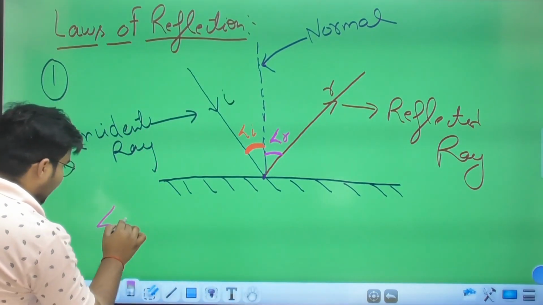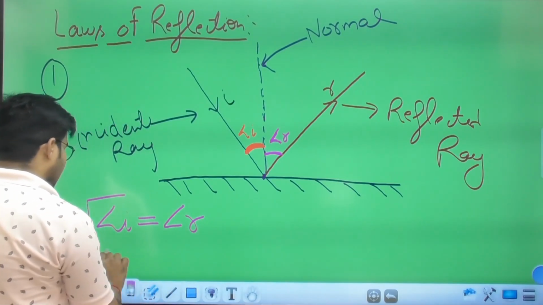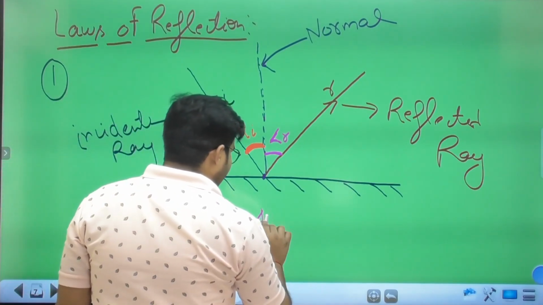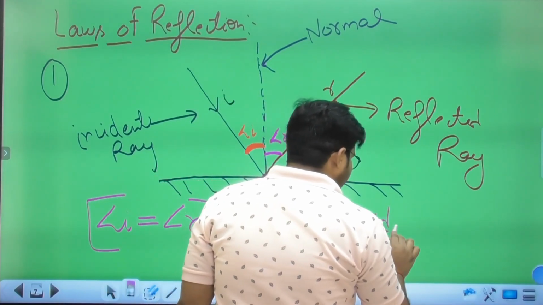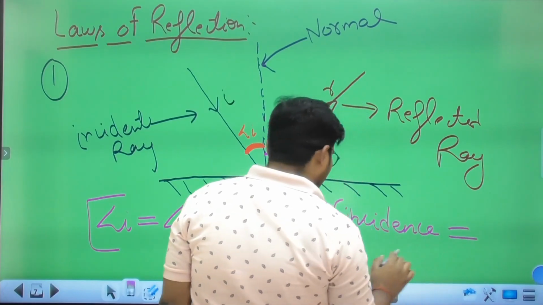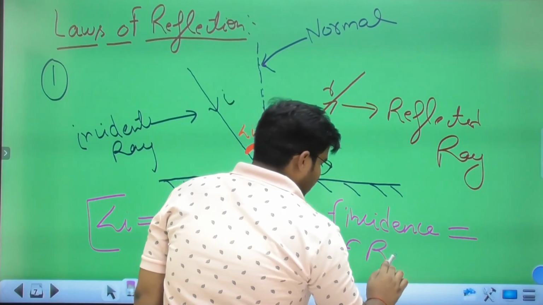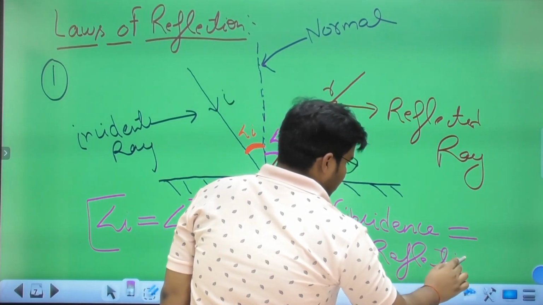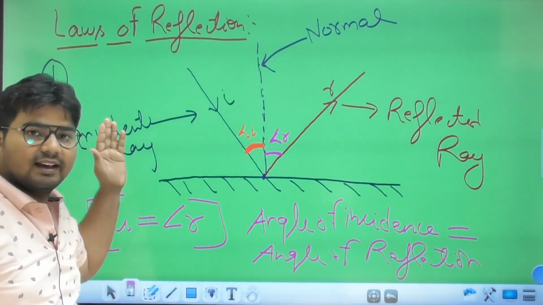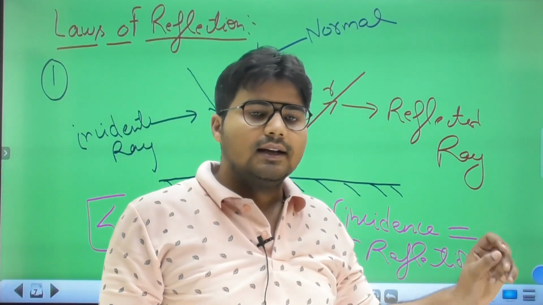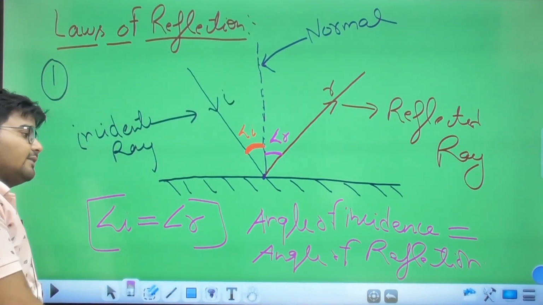Clear? Angle I is equal to angle R, meaning the angle of incidence is equal to the angle of reflection.